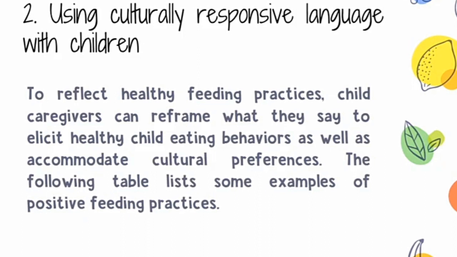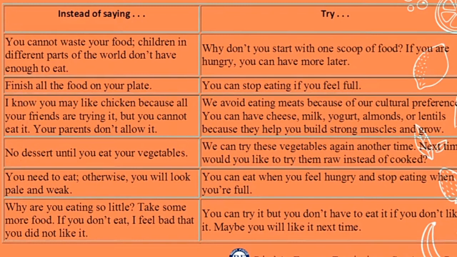For example, instead of saying, "You cannot waste your food, children in different parts of the world don't have enough to eat," try to say, "Why don't you start with one scoop of food? If you are hungry, you can have more later." And instead of "finish all the food on your plate," try to say, "You can stop eating if you feel full." And many more examples below.